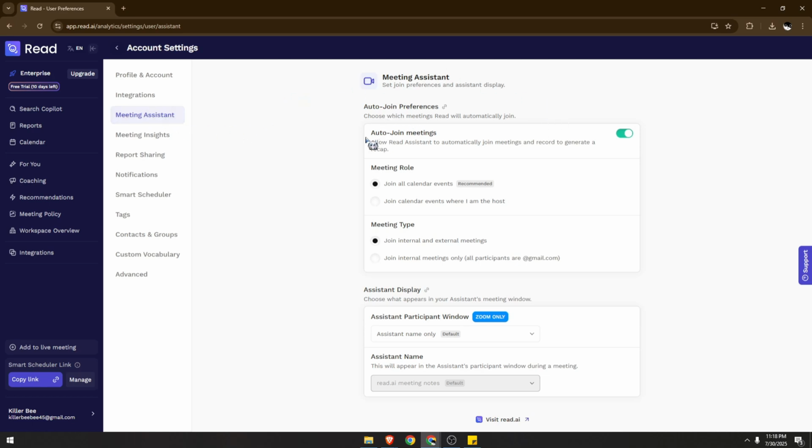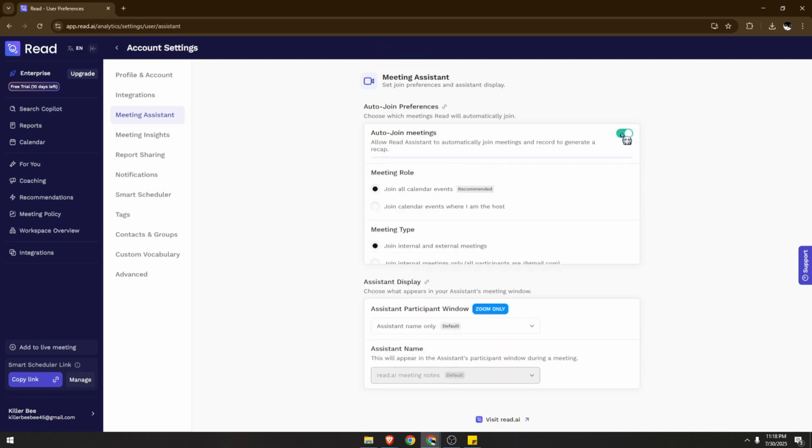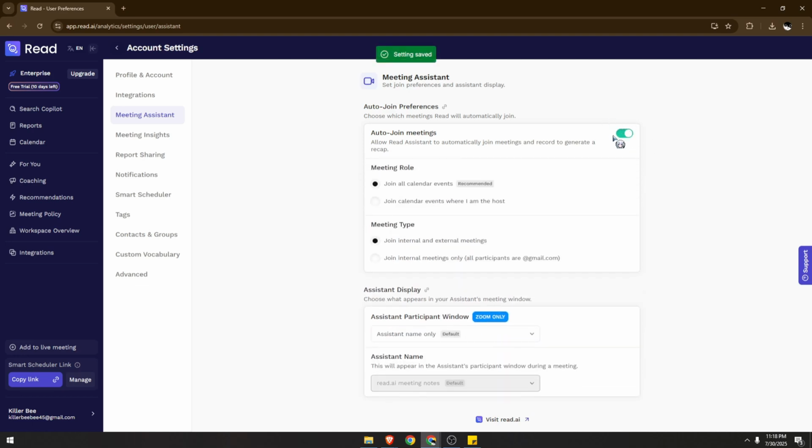Then over here, the very first option, auto join meetings. Allow Read assistant to automatically join meetings and record to generate a recap. So if you want to enable this, usually this is disabled. You can simply click on this. It will have a red colored option, which means it's currently turned on.